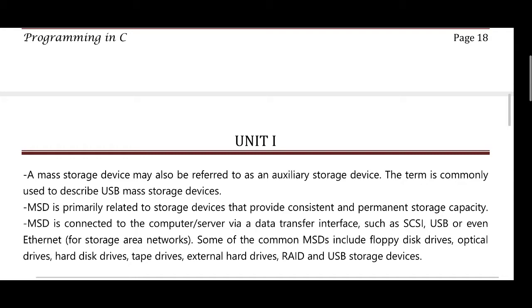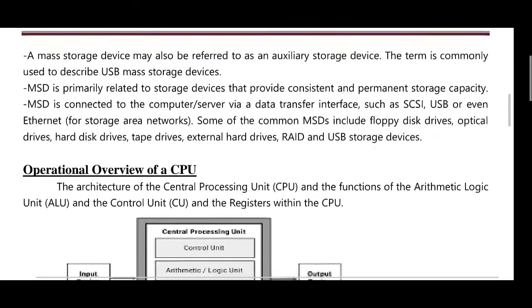For storage area networks, some of the common MSDs include floppy disk drives, optical drives, hard disk drives, tape drives, external hard drives, RAID and USB storage drives.